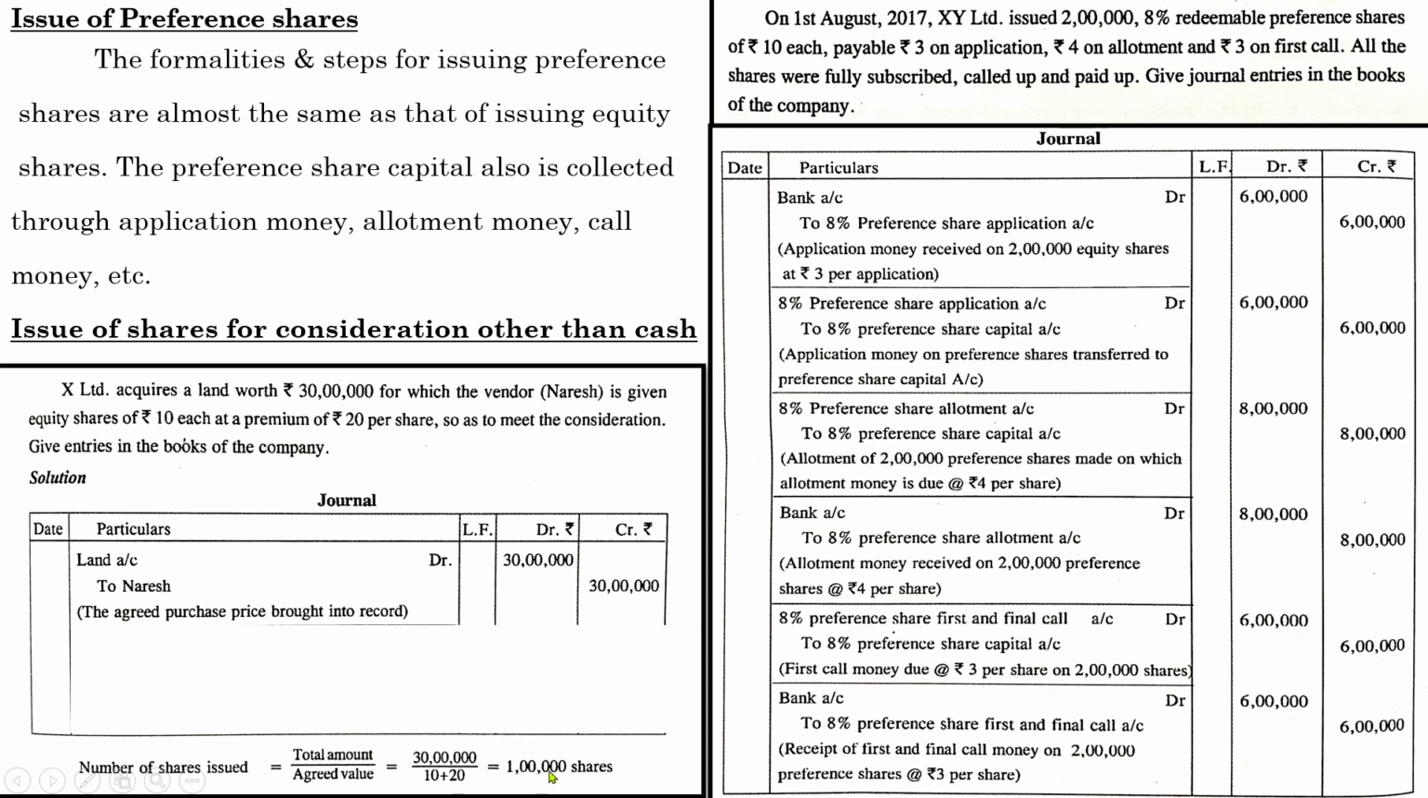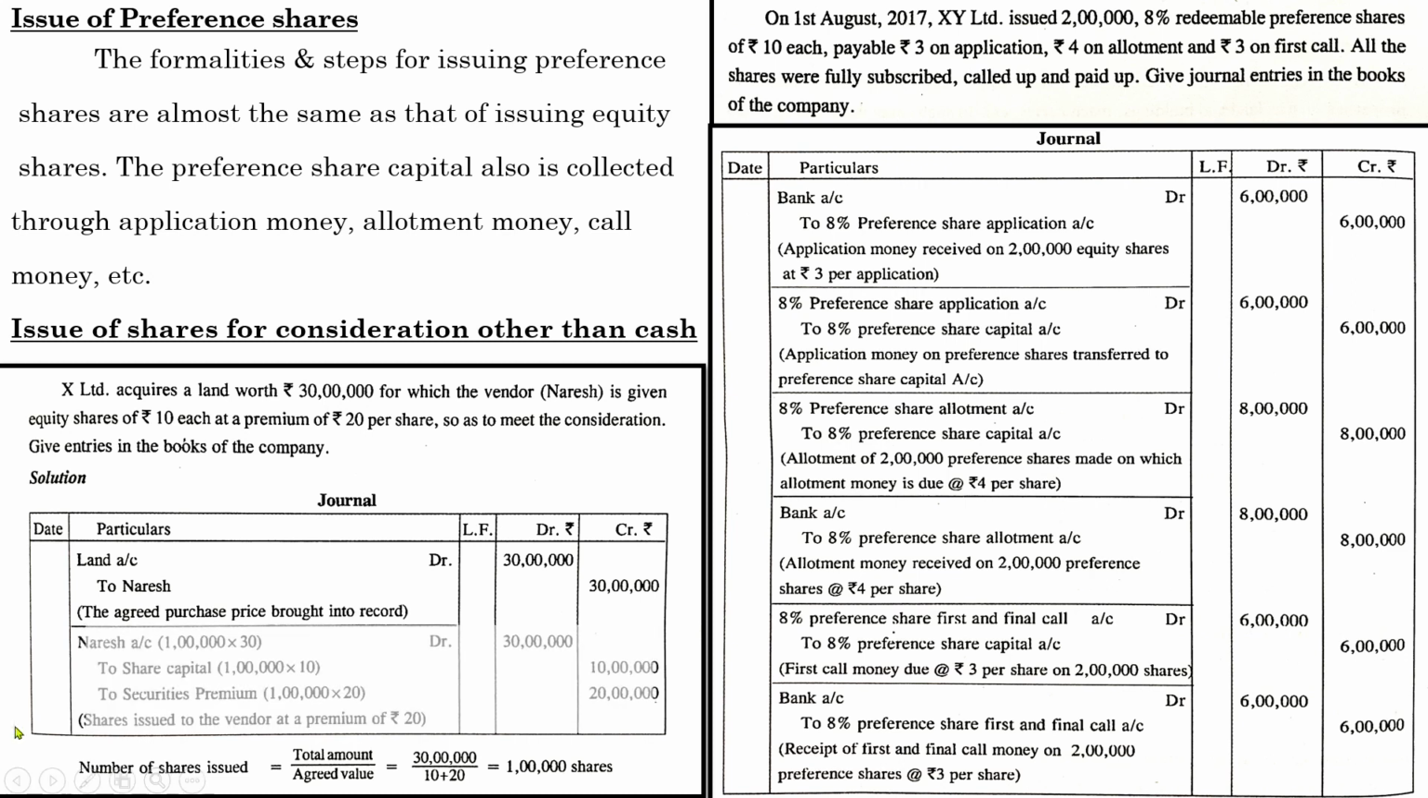So 30 lakhs divided by 30, that is 1 lakh shares. So the company has issued 1 lakh shares, and the face value of one share is 10, and it was issued at a premium of 20. So that is how the company has met the payment of 30 lakhs.